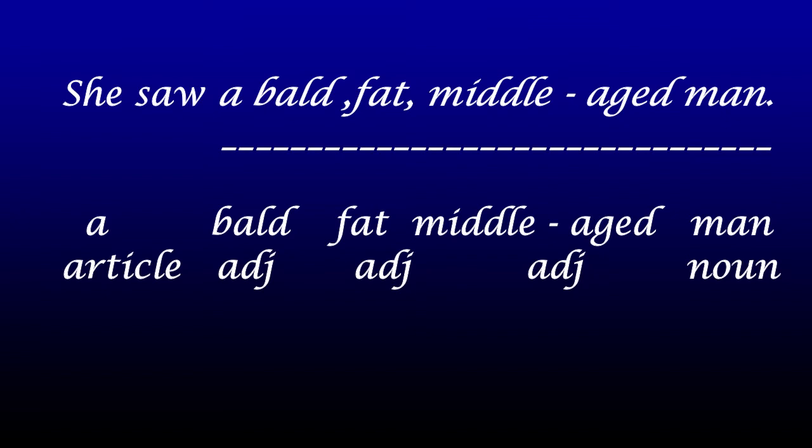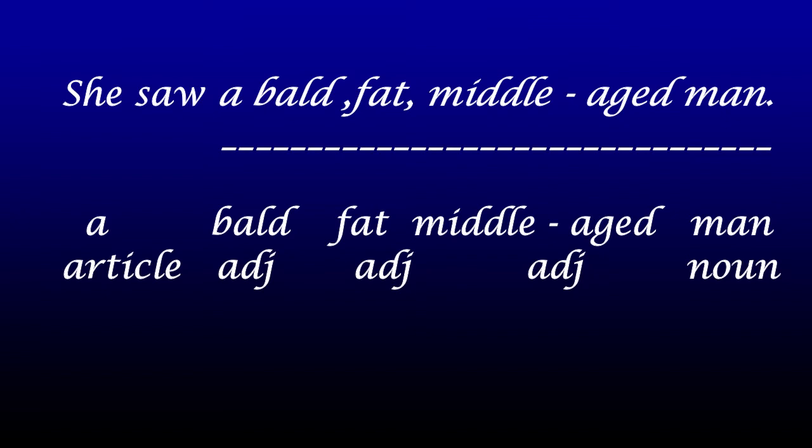Dear students, is it clear? So once again, when we look at the sentence, she saw a bald, fat, middle-aged man. A bald, fat, middle-aged man is a noun phrase. Now see, we have already learned noun phrase is a group of words that modifies a noun. Those group of words could be either articles or adjectives.